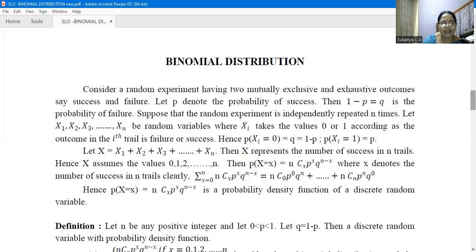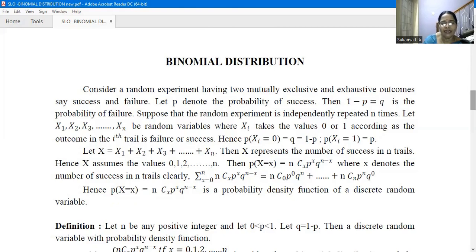Why? Suppose in n trials, we get success in only the first 3 trials, and in the remaining trials there is failure. Then the values of x1, x2 and x3 will be 1, and the values of the other random variables will be 0. So X is equal to 1 plus 1 plus 1 plus 0, 0, etc., and so the value of X will be 3.